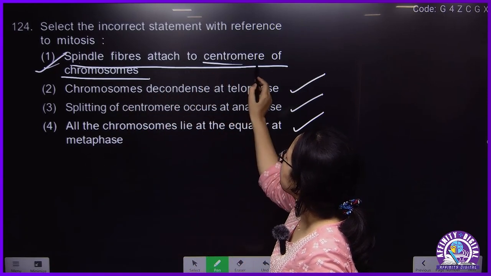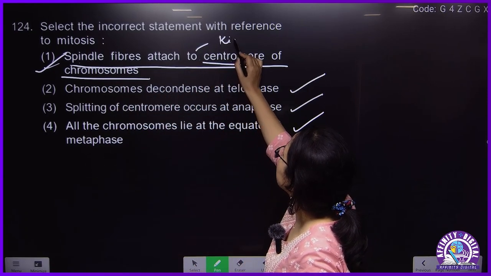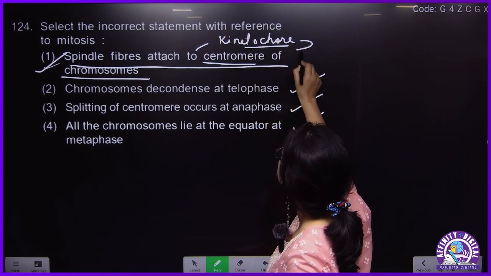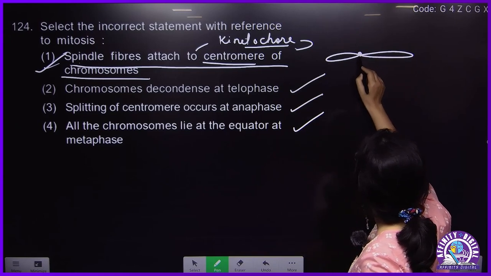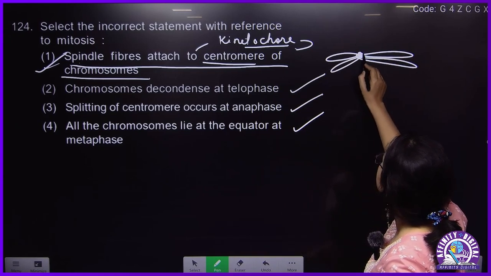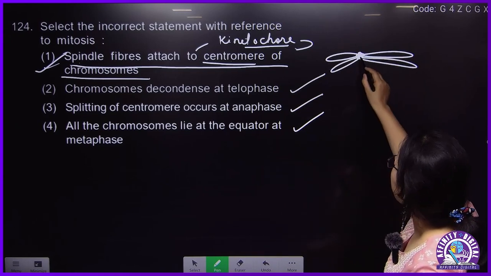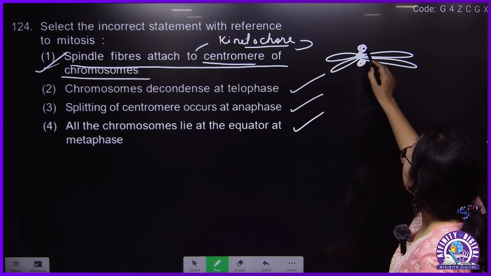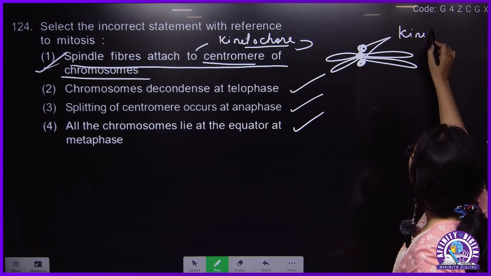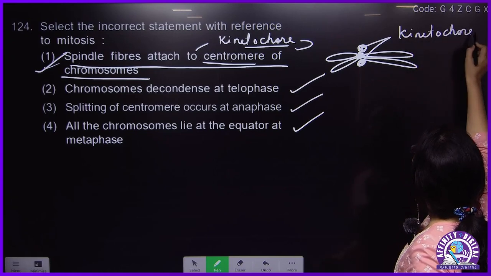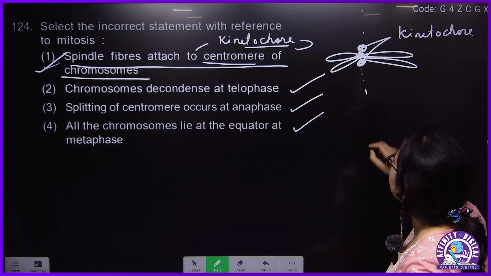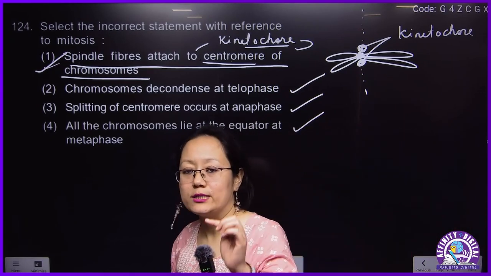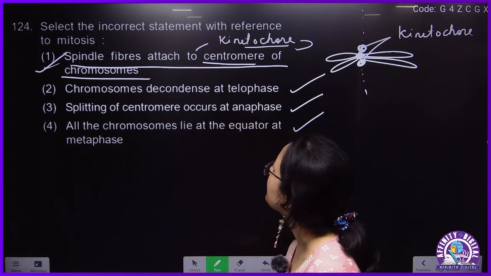It does not attach to the centromere. Where does it attach? It attaches to the kinetochore, and the kinetochore is present in the centromere. Suppose this is a chromosome like this. This is the centromere, the part of the chromosome, and on top of the centromere there is the kinetochore, and the spindle fibers are attached to it. Kinetochore is a proteinaceous, thick structure where the spindle fiber will be attached.